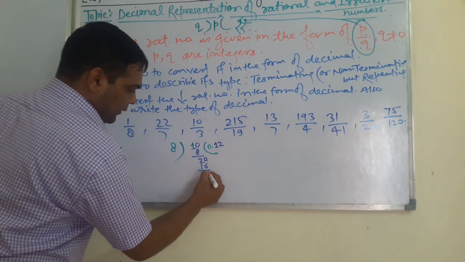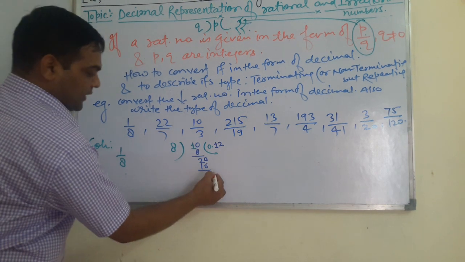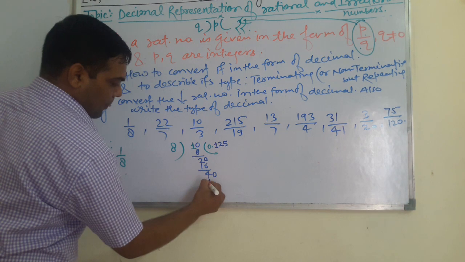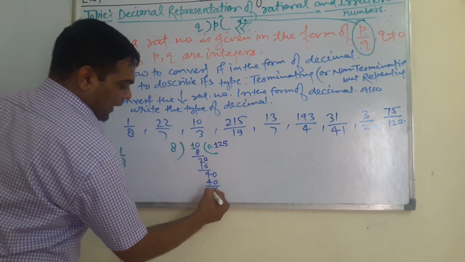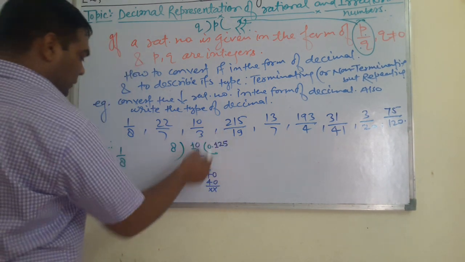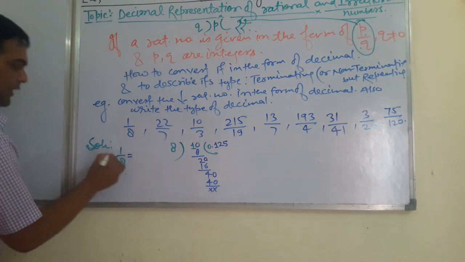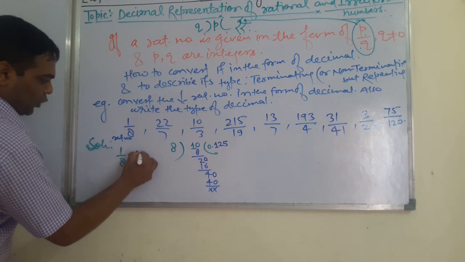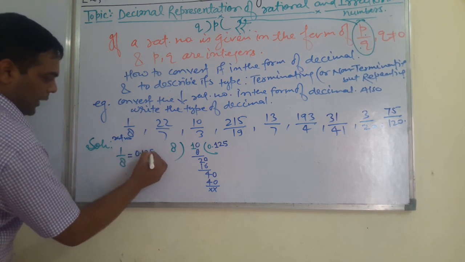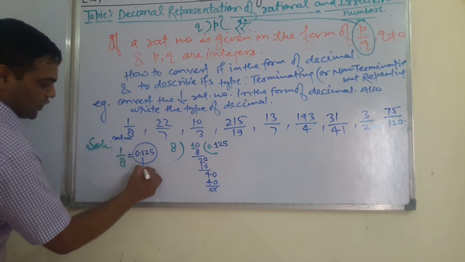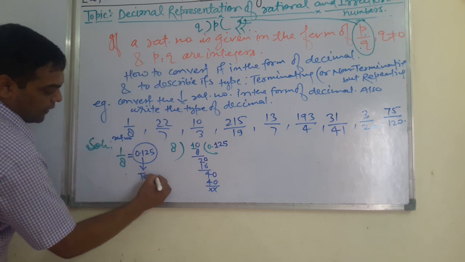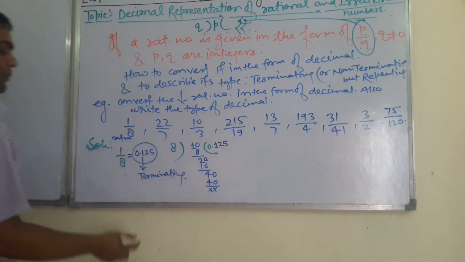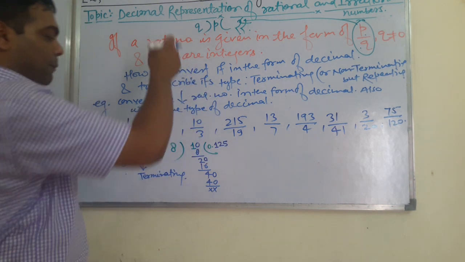Subtract it, what will you get? 4. Now again extend 0. 8 fives are 40. See, it has been cancelled now. So what decimal will come? 1 by 8, a rational number whose decimal expansion is 0.125, which is the case of terminating, because after the decimal it has stopped.